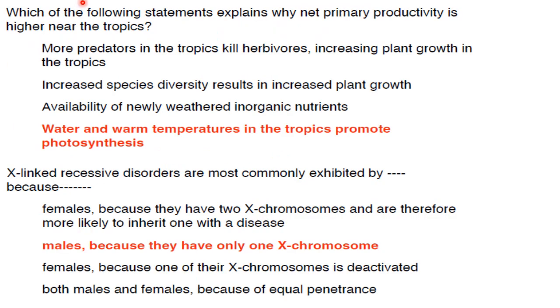Then next one. Which of the following statements explains why net primary productivity is higher near the tropics? Warm water and warm temperatures in the tropics promote photosynthesis. Answer is option 4. X-linked recessive disorders are most commonly exhibited by the males. Why? Because they have only one X chromosome. Answer is option B.